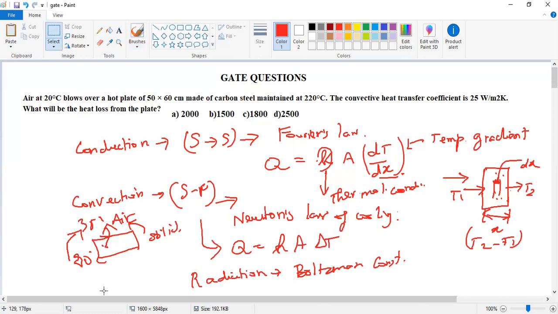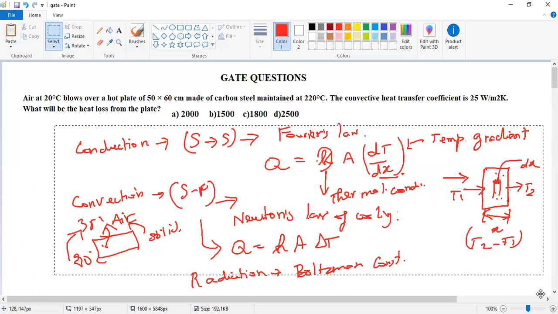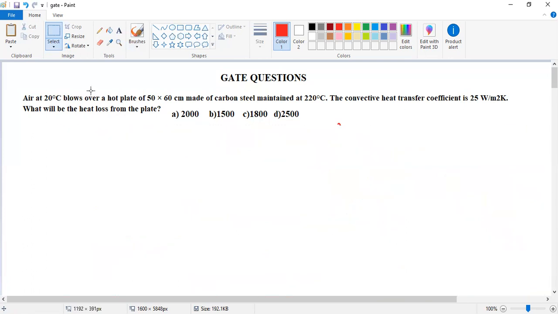Now let us go on to a given problem, a GATE question. In this problem, air at 20 degrees Celsius is the surrounding temperature, T infinity, which is 20 degrees Celsius, and there is a hot plate. The dimensions of the hot plate are given: 50 and 60 centimeter length and breadth, from which we find the area. The hot plate is made of carbon steel, with surface temperature 220 degrees Celsius. That is the surface temperature Ts, and the convective heat transfer coefficient.